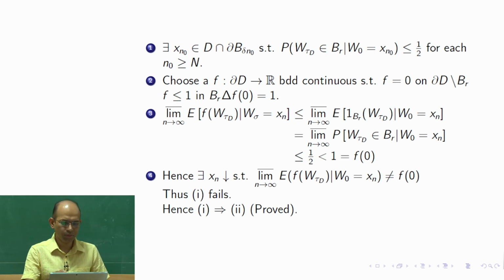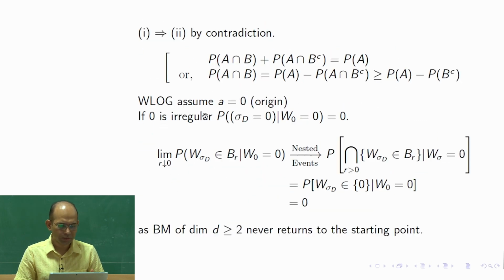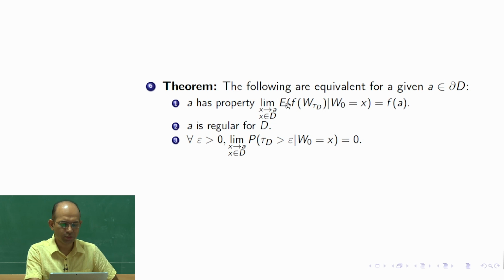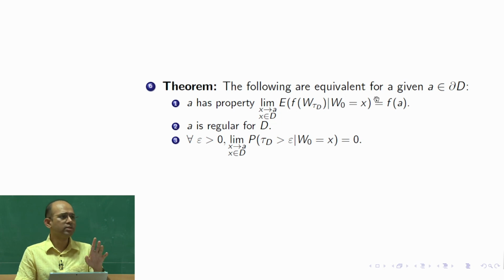Okay. So now, by taking this function f, remember what was our goal? Our goal is to prove by contradiction. This part says that this is true for all bounded measurable functions f which are continuous at the point a. So to contradict, I just need to figure out one single example for which it does not hold. So here my function f is continuous at the point a, here 0, the origin, correct, the point on the boundary.